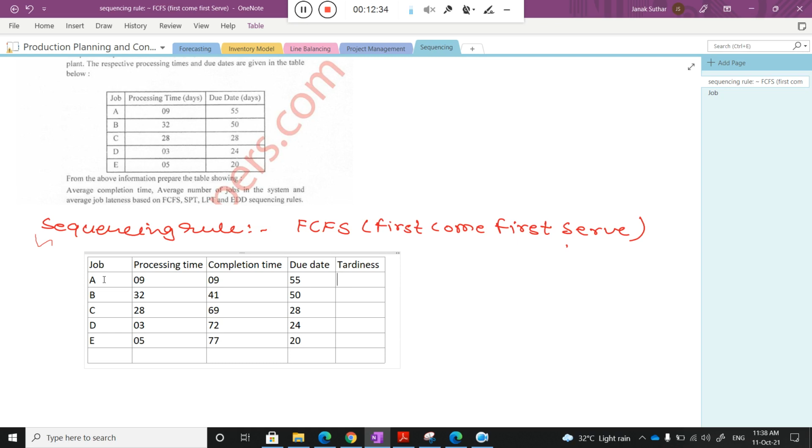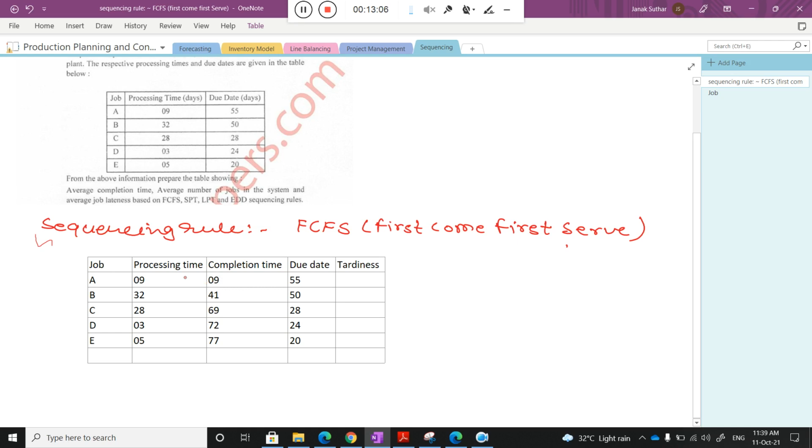Tardiness is a measure of delay in executing a certain operation. So we try to find out what the delay is in each operation. What is the delay in this particular job A? Is there any delay? The due date is 55, and you are completing your job in 9 days, meaning you are able to supply the job before the time. So you can say there is no delay.